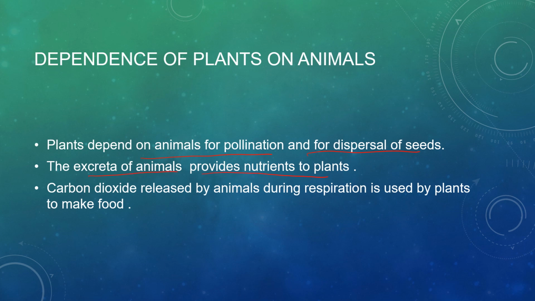If an animal comes near a plant and excretes, that excreta provides nutrients to the plant. It acts as manure or fertilizer. Carbon dioxide released by animals during respiration is used by plants to make food. This we all know, during photosynthesis the carbon dioxide we release is used by the plants.